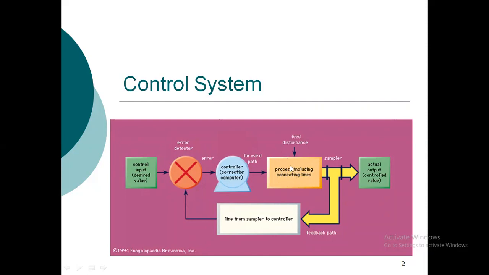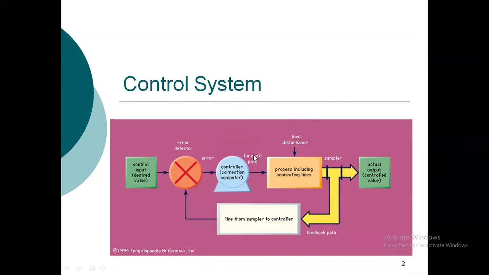It is the system on which we will be performing the control. And there will be some kind of controller by which we can control the input to the plant. So in the general structure, we have a control input, a controller, a plant, an output, and also a feedback path. These elements make a control system.